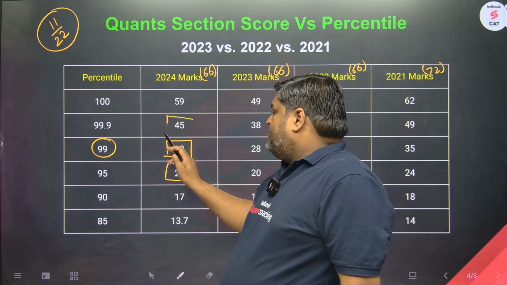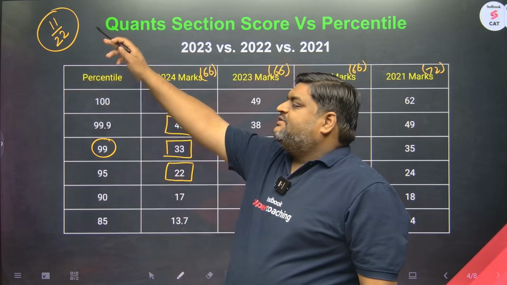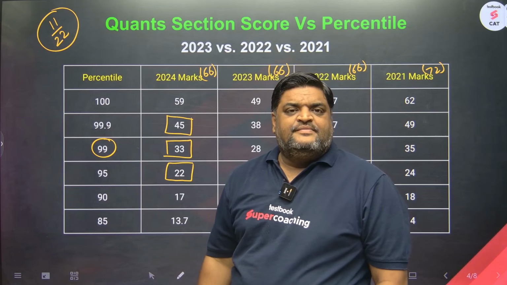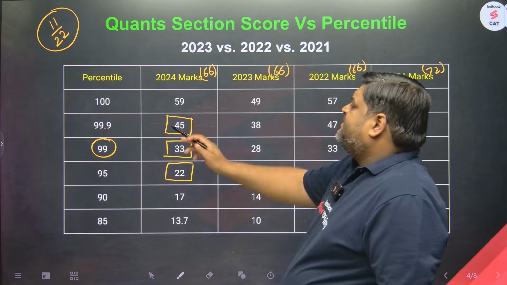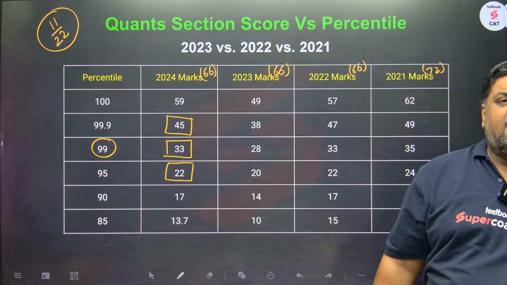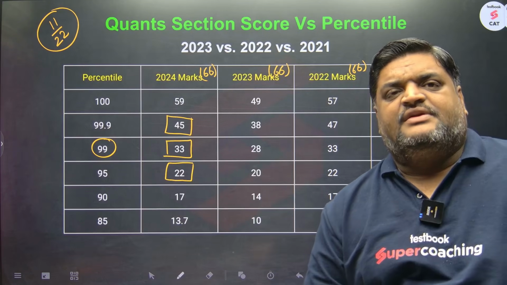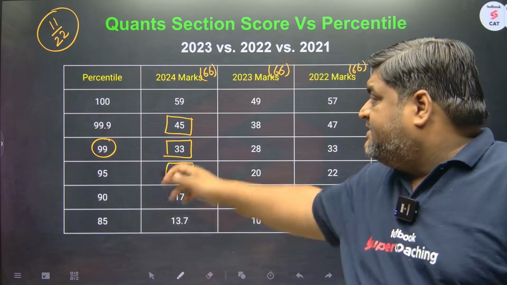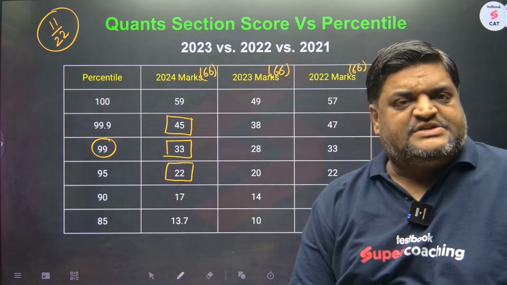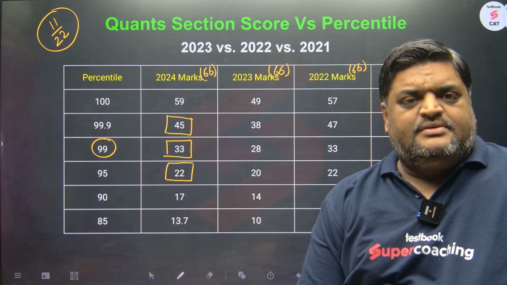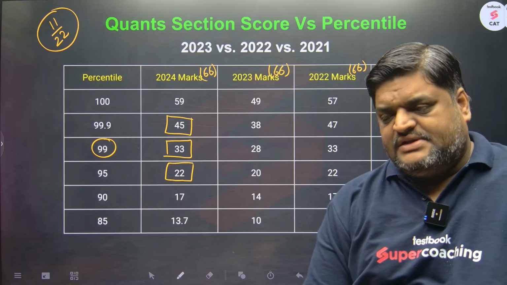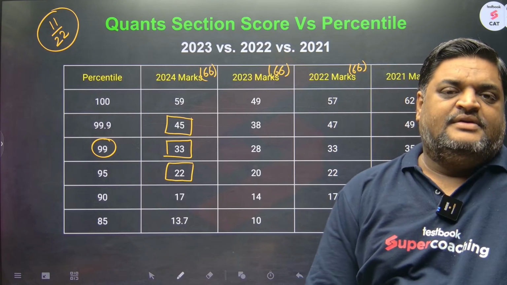99.9 के लिए you need to solve 15 questions out of 22 questions. And don't go further back, I would recommend, for percentile and marks, because competition is only going to increase every year. So you can refer to 2024 marks versus percentile to prepare a strategy for CAT 2025. Sorted.